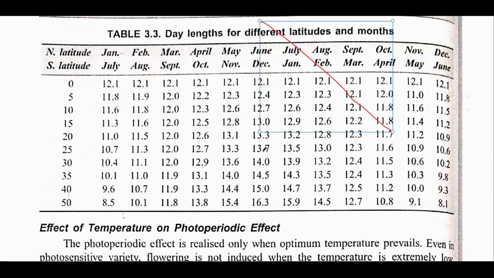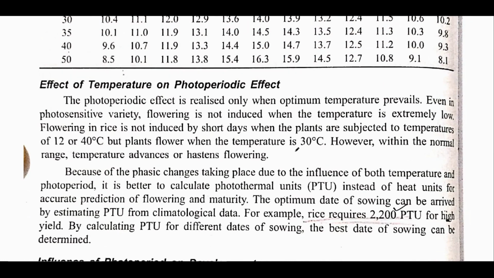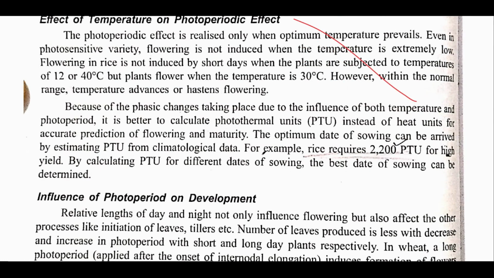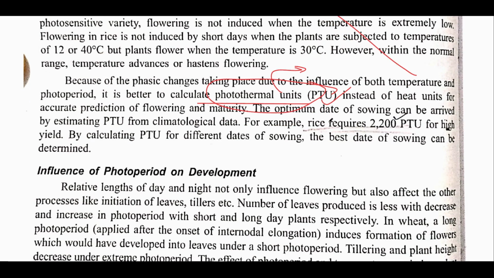This table is also not important. This is not asked. Again, this is also not important. The important part is the photothermal units. What is a photothermal unit? The term photothermal unit was given by Nuttonson, and the important part is that rice requires about 20 to 100 photothermal units for high yield. This is very important, how much photothermal units rice requires.